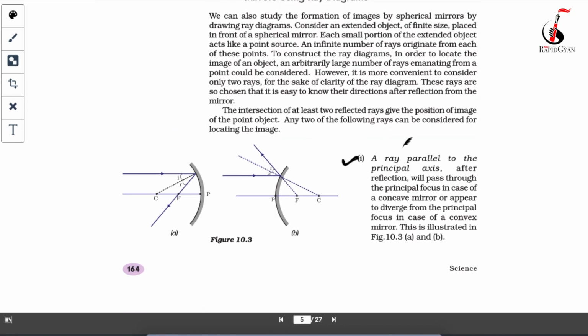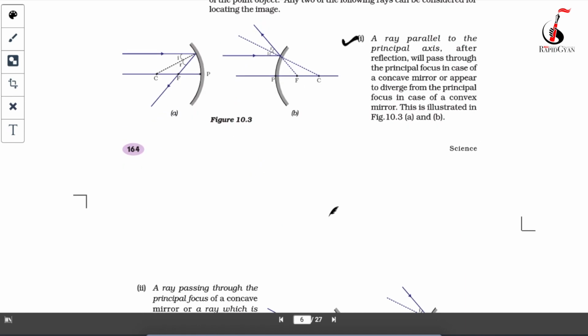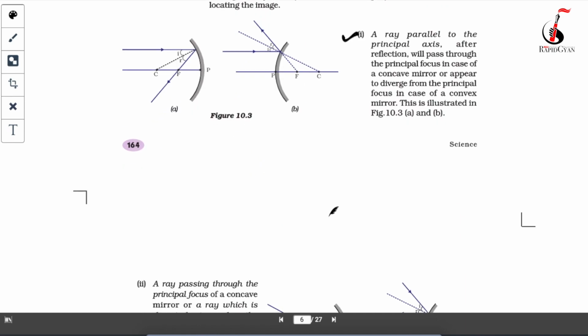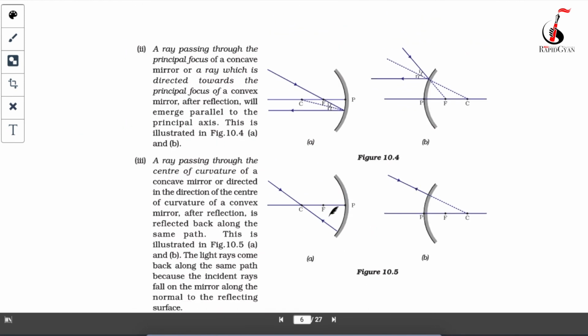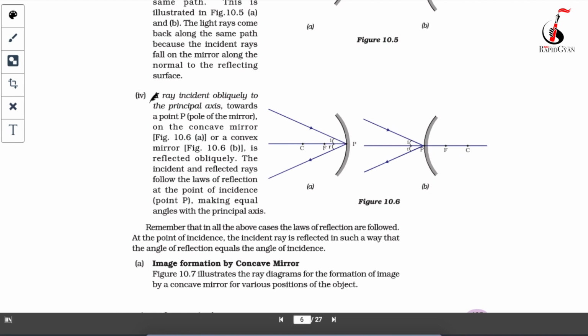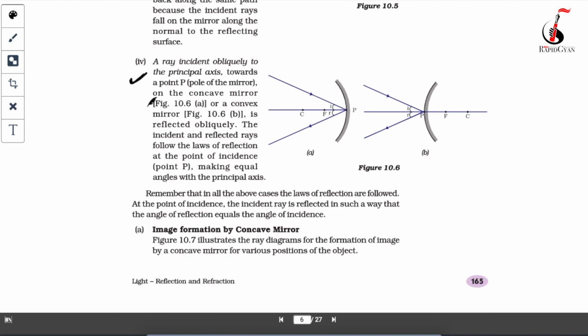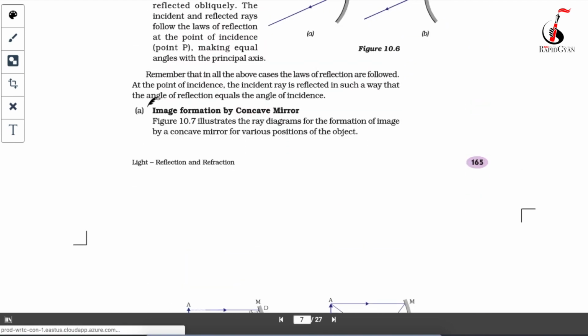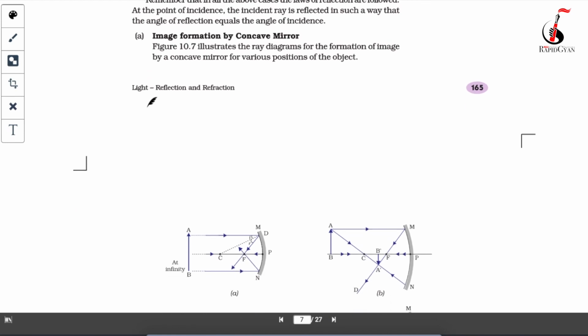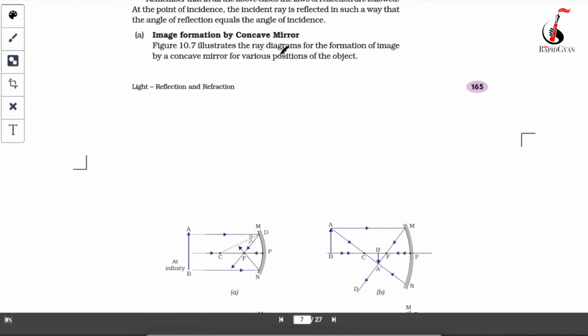Okay. So in order to make the image formation, you should know what are the phenomena of ray of light. So there's one, this is the second, this is the third one and the fourth one. So I have explained till here. Now we'll have to start with actual image formation of concave mirror, and we will have to illustrate the same using the ray diagram like this. Okay, so this we will study in the next video.